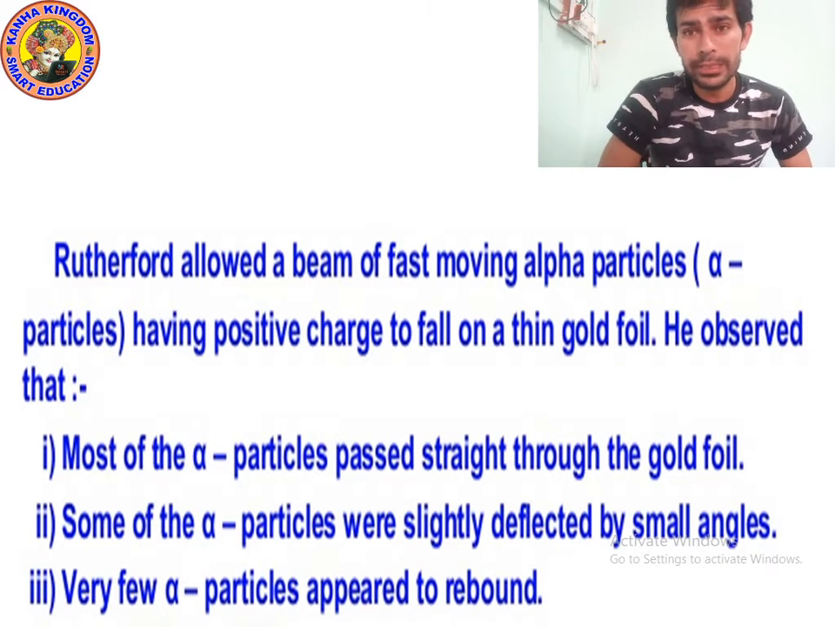He observed three results. Okay, so Rutherford allowed a beam of fast moving alpha particles having positive charge to fall on a thin gold foil. Then he observed three results. Result number one: most of the alpha particles passed straight through the gold foil. Point number two: some of the alpha particles were slightly deflected by small angles. And point number three: very few alpha particles appeared to rebound. Okay, please write down.